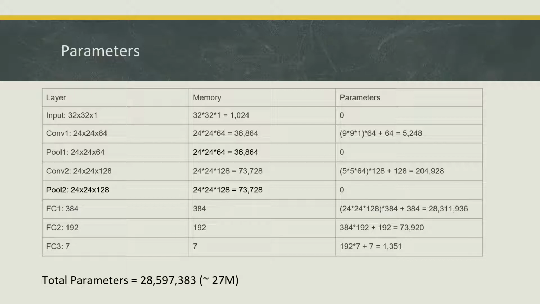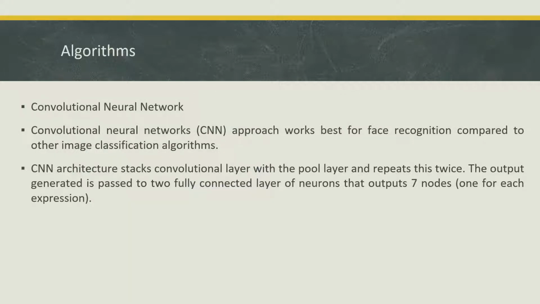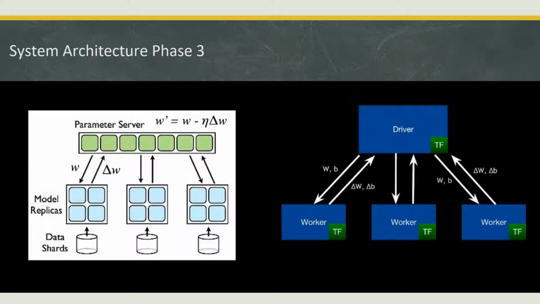So these are the parameters in our model. So we have around 27 million parameters, and it shows how many parameters for each layer as well. So the basic algorithms we used here are convolutional neural network architecture, and that is decided based on which gives the best accuracy. And this is how we distribute our training the data set, and that's how we achieved a reduced training time.